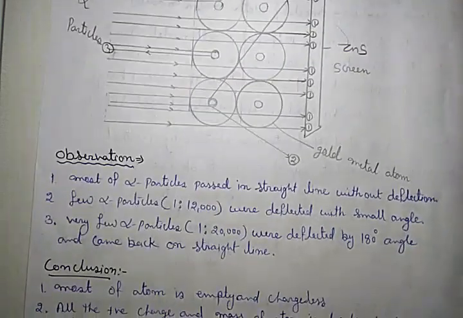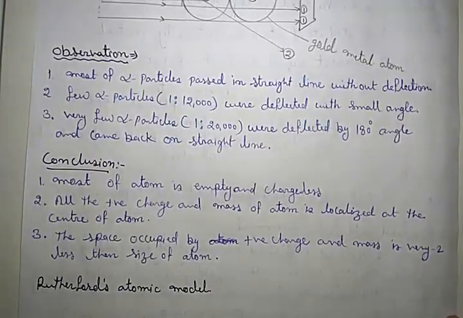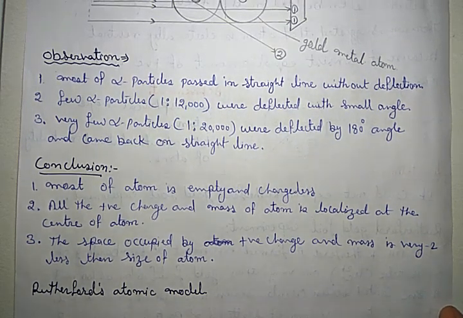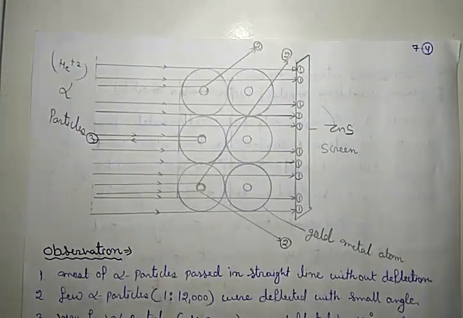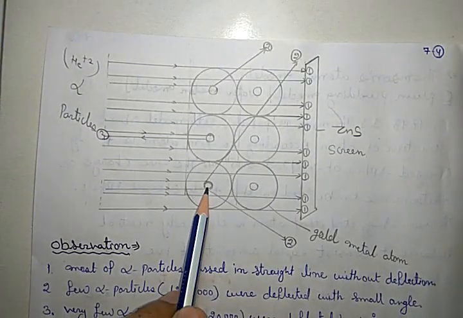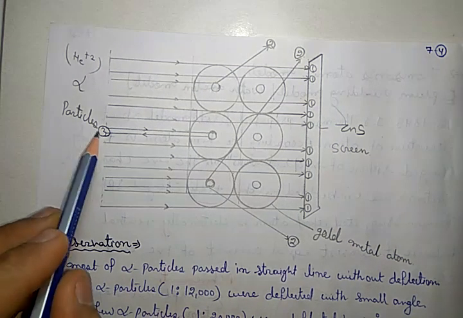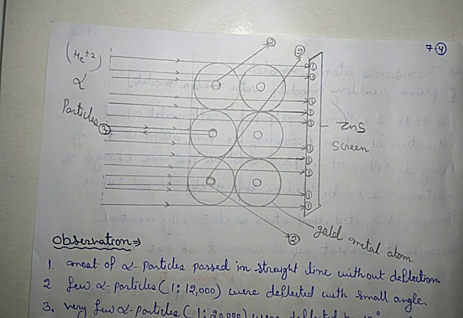The third conclusion was that the space occupied by the positive charge and mass is very small compared to the size of the atom. How can we conclude this? Because of the third behavior of particles.